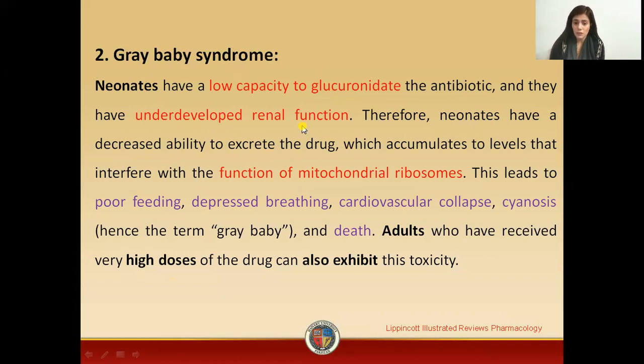This accumulated drug will affect the baby's mitochondrial ribosomes, thus leading to poor feeding, depressed breathing, cardiovascular collapse, and cyanosis, and can ultimately result in death.